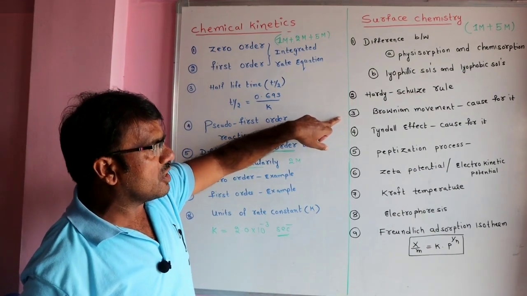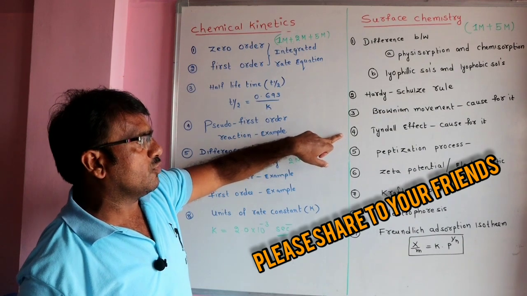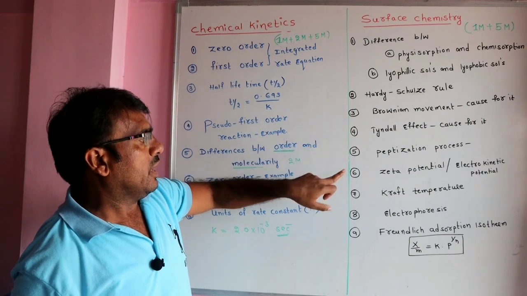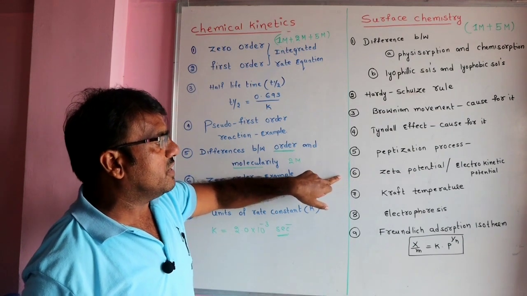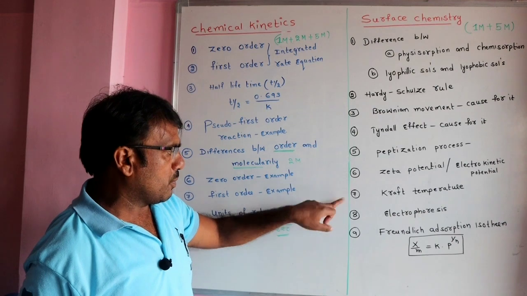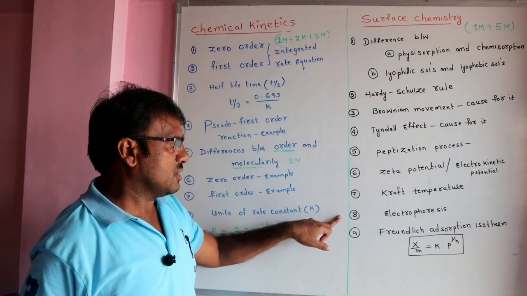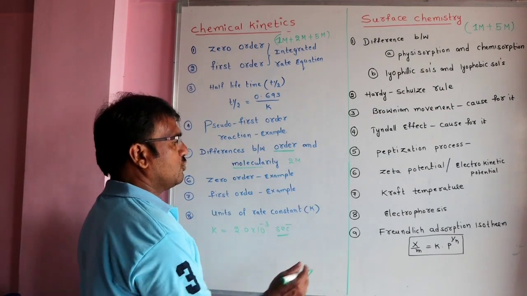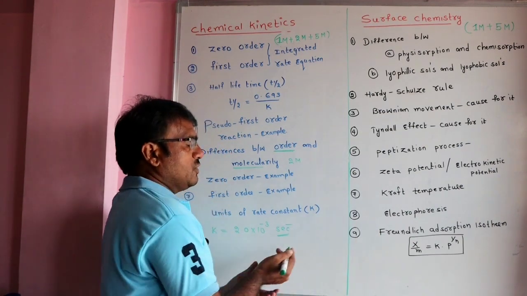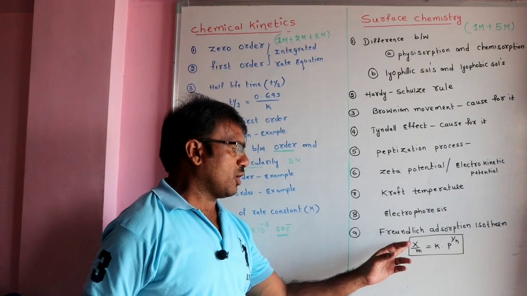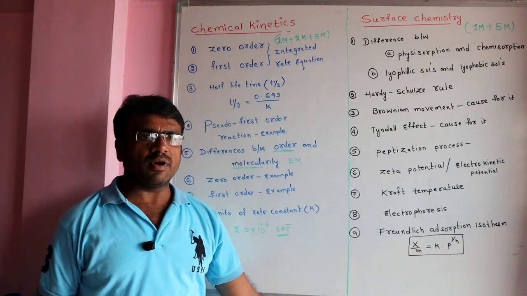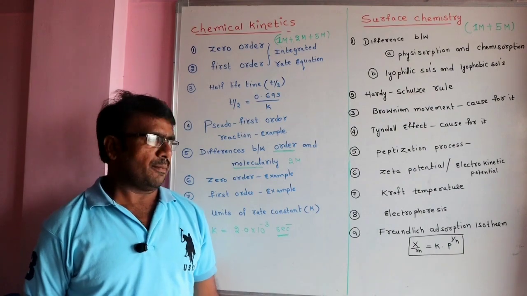Brownian movement, what is the cause for it? Tyndall effect, what is the cause for it? Peptization process definition. Next, zeta potential is important for 1 mark. Kraft temperature is also important for 1 mark. Electrophoresis, it is a 1 mark question. Next one, Freundlich adsorption isotherm. It is important for 1 mark. We have the formula x by m is equal to k into p to the power 1 by n.